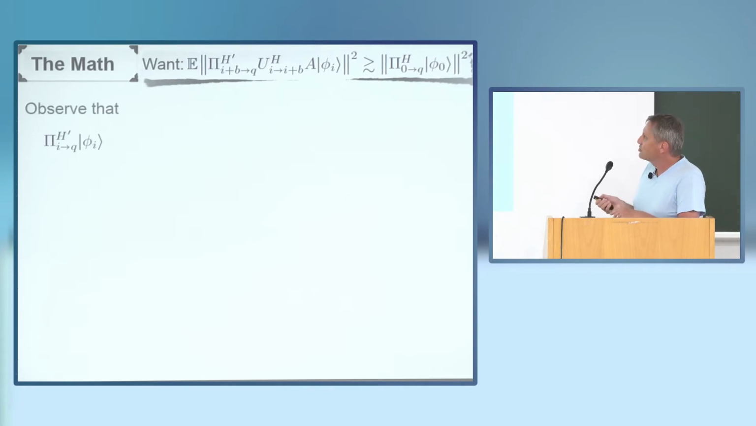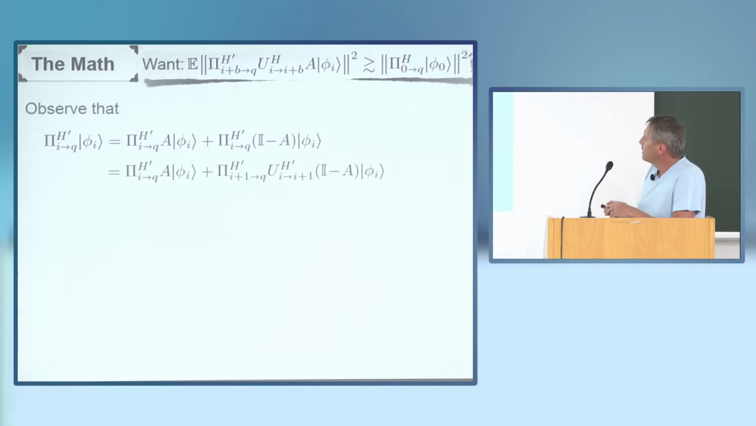Okay, for that, I'm going to start with this vector here. This vector captures the state at query I, and then I complete things with the reprogrammed oracle H prime. By linearity, I can decompose it like that, just using the fact that A plus (I minus A) equals I, the identity. And then I can write the continuation from I on as one more step from I to I plus 1, and then continuing from step I plus 1 onwards.